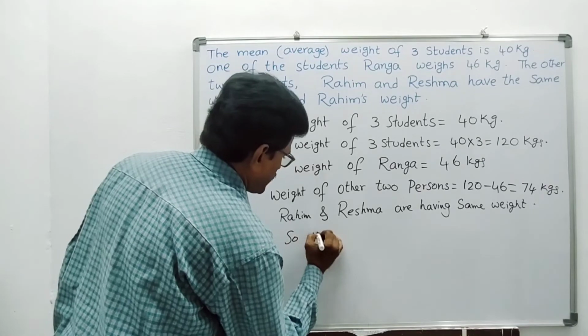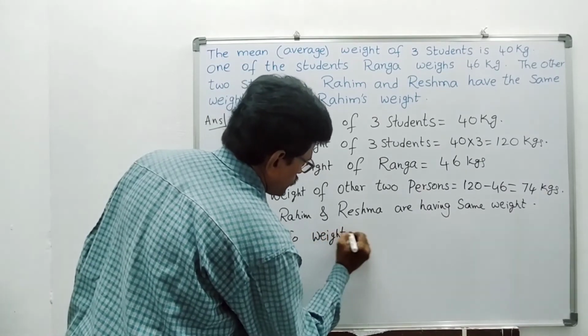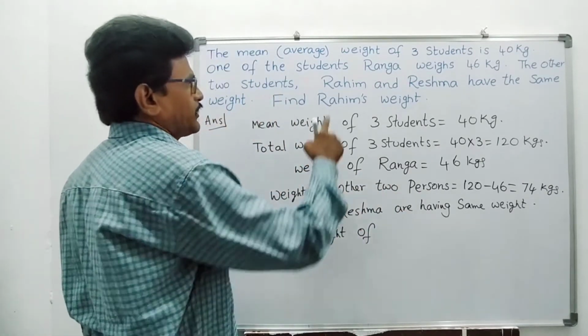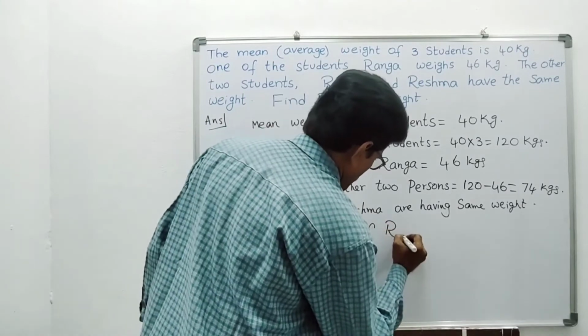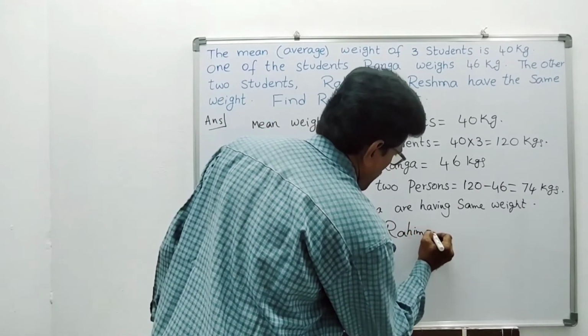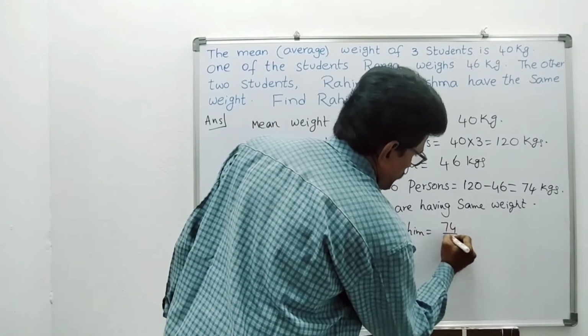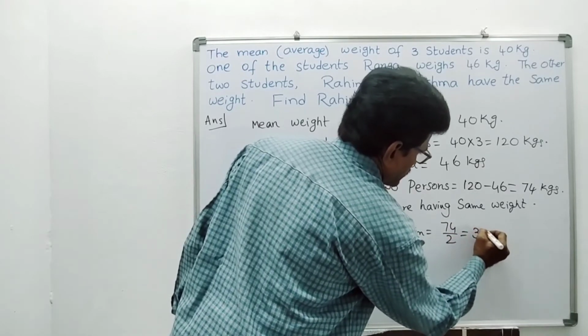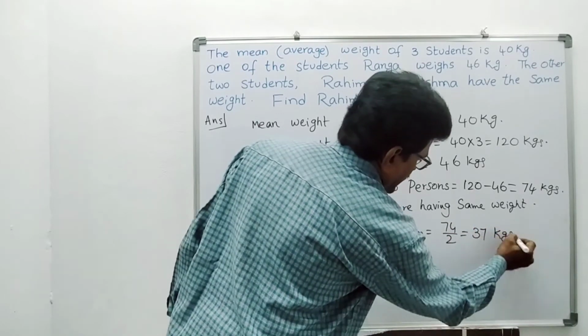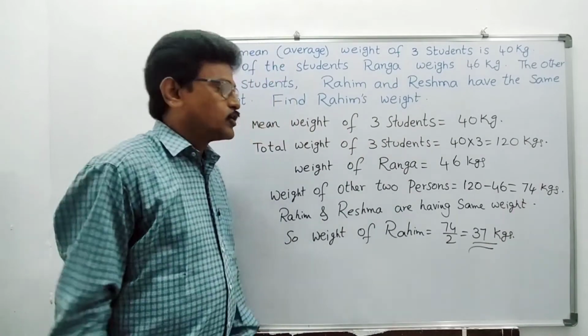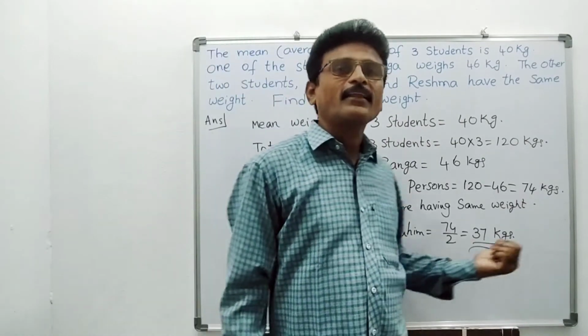So the weight of, whose weight is he asking? Rahim's weight. How much? We have to divide 74 into 2 parts. Okay, we will get 37 kgs, right? So that is the answer. So what is the weight of Rahim here?